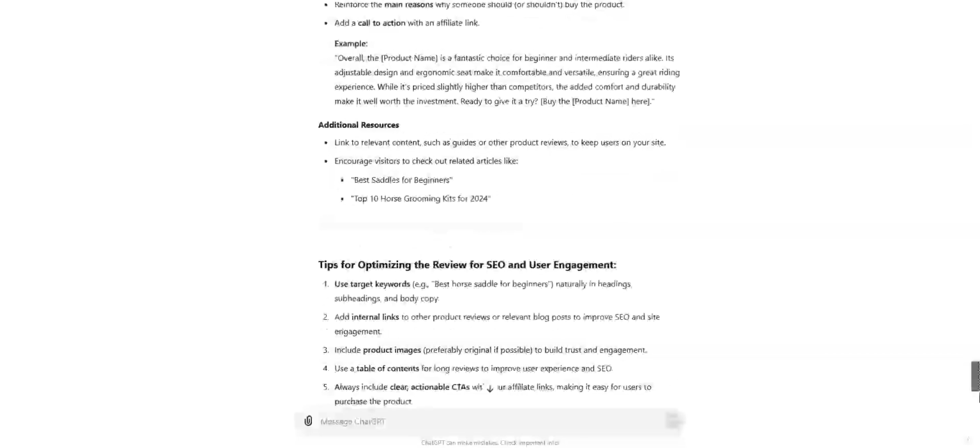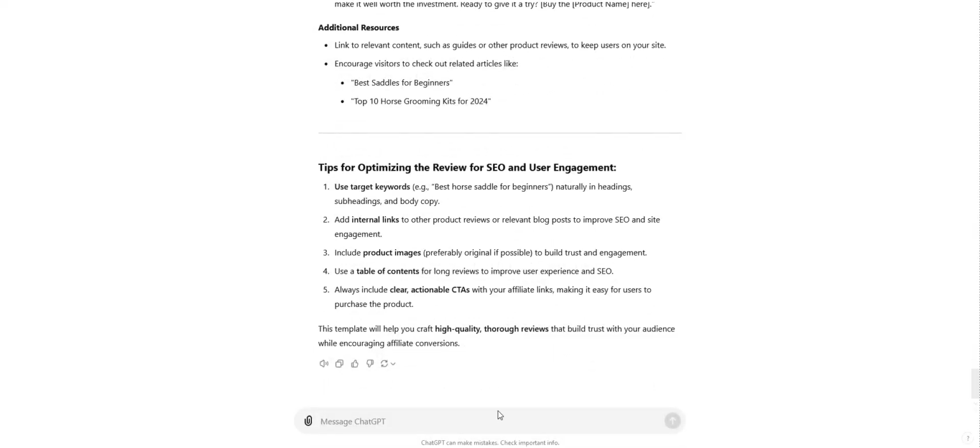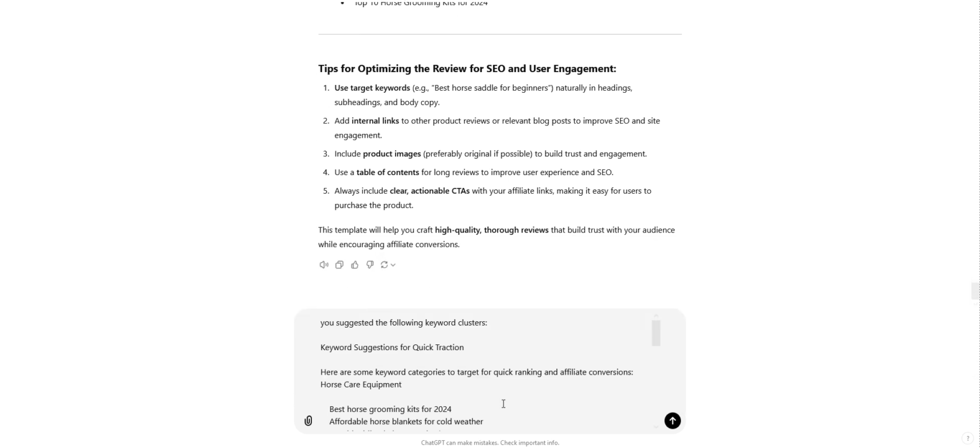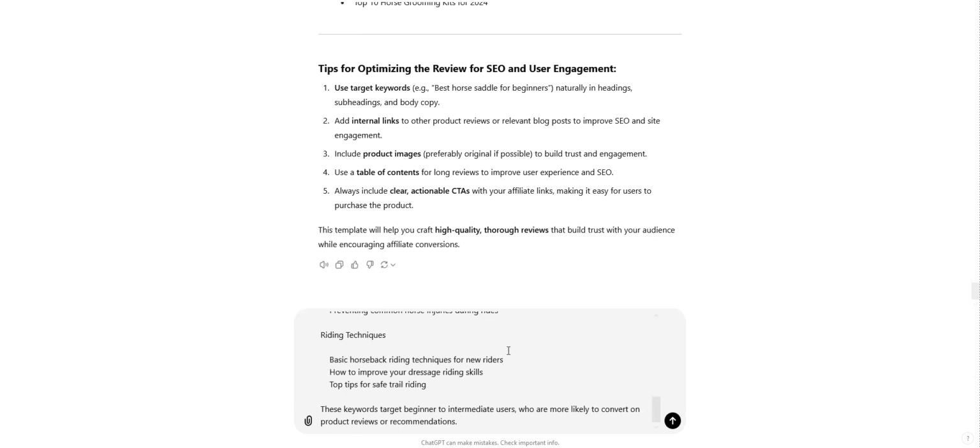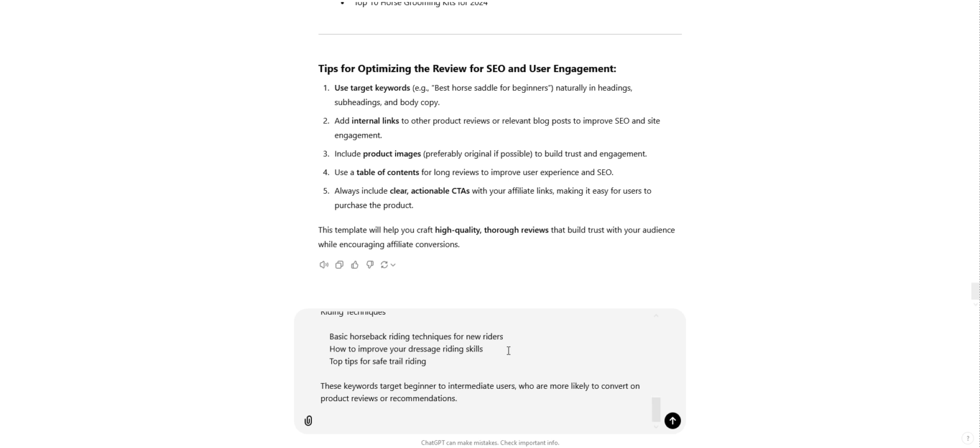I can copy that and I can go and put a prompt in, something like this: you suggested the following keyword clusters, and I can copy and paste that suggestion, and here's the prompt: help me pick keywords to start with for product reviews and